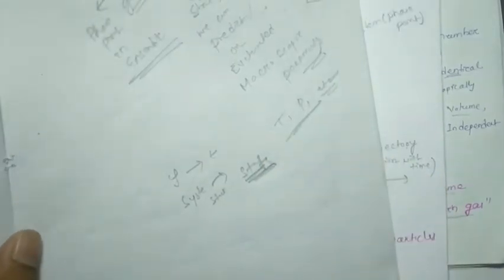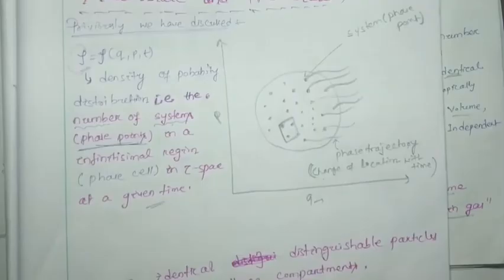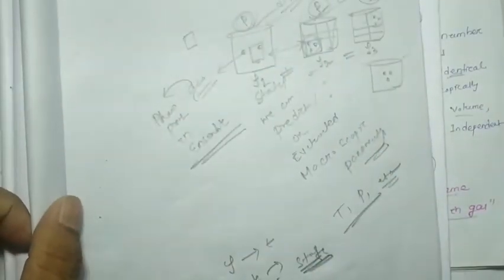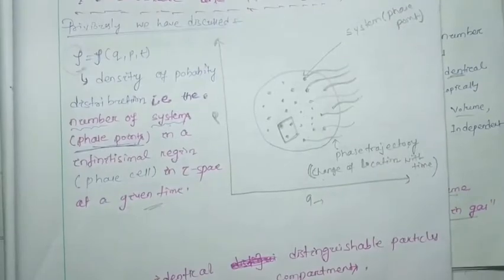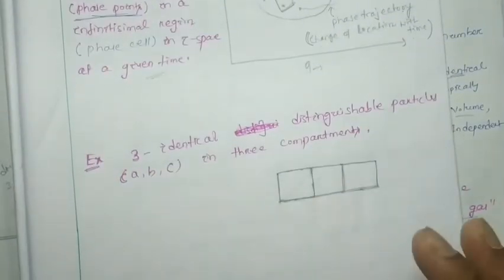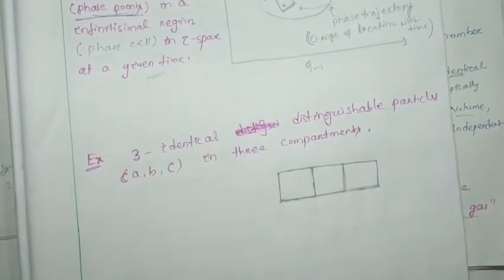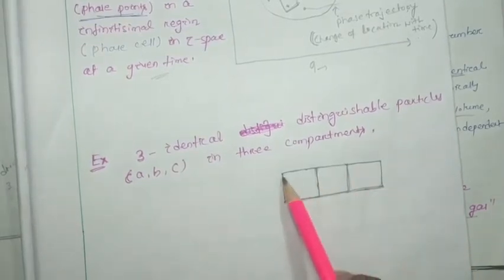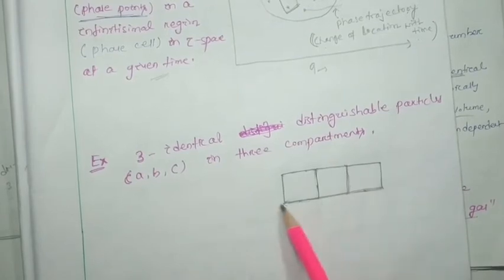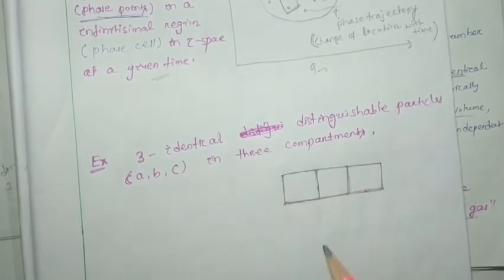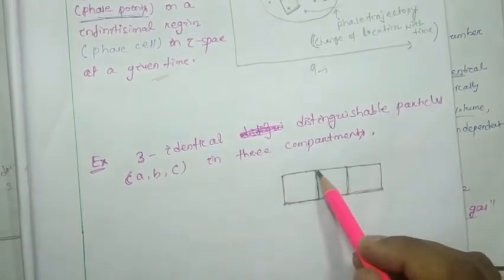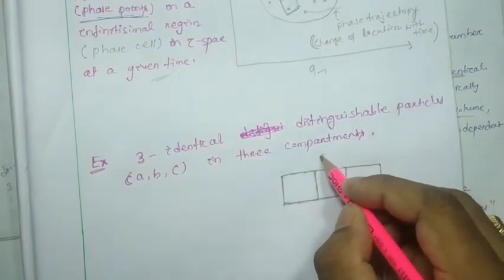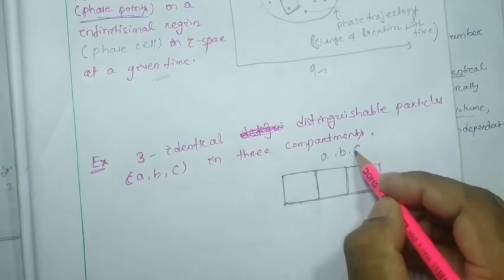Okay, so here I'm going to show you a simple example by considering a system or a container. Suppose this is a gas container divided into three equal compartments, with three distinguishable particles.